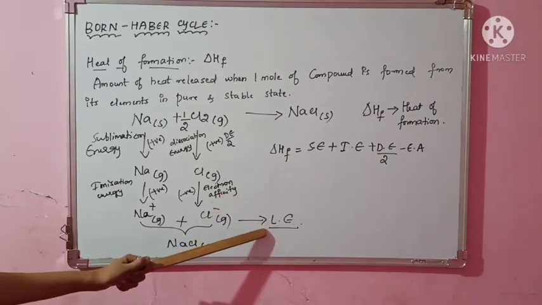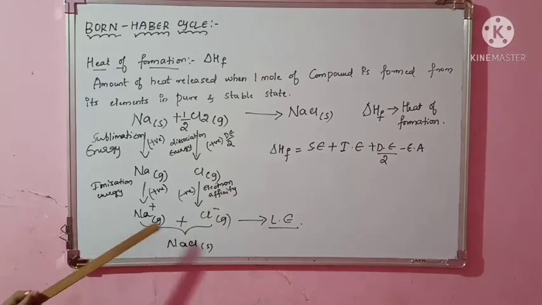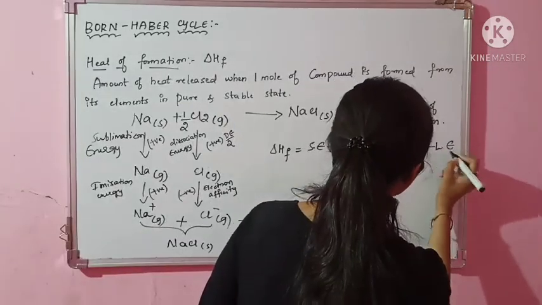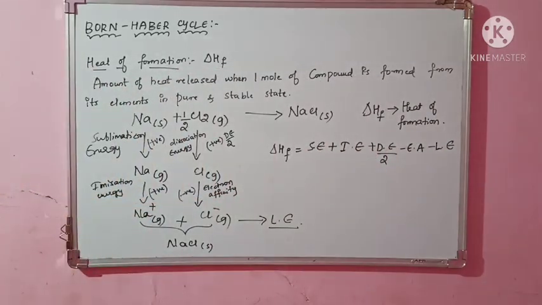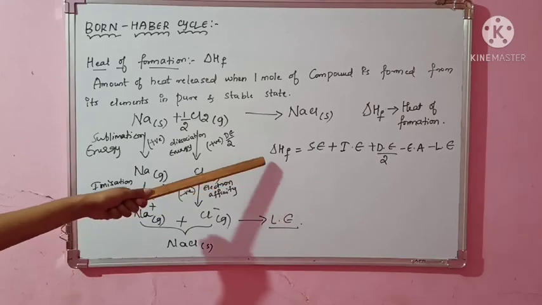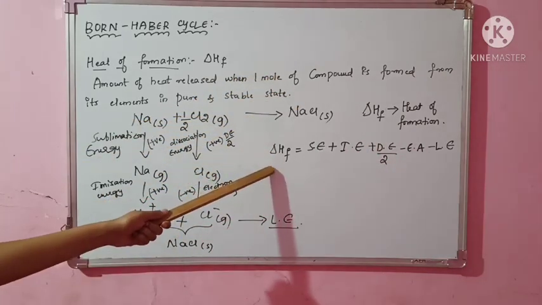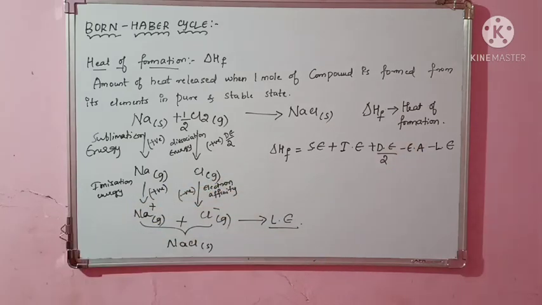Even this is the amount of energy released whenever it is being formed from its gaseous ions. So I have to take it as minus lattice energy. Okay. So this is the relation between your delta H formation and lattice energy. So from this equation, by knowing all the things, we can determine easily the lattice energy. So this is called as Born-Haber's cycle, this process.